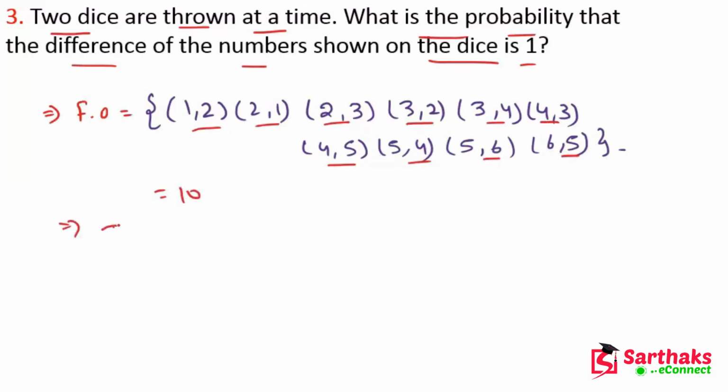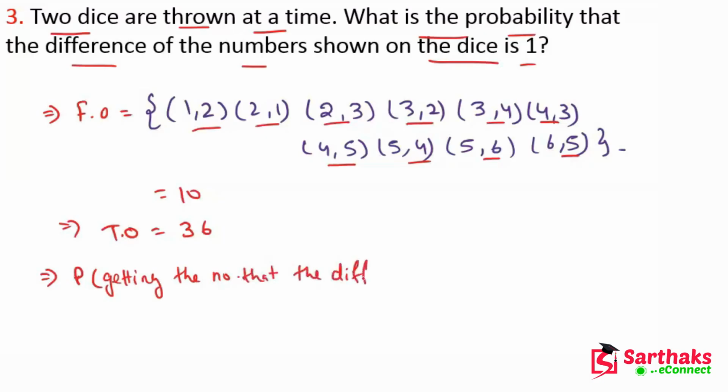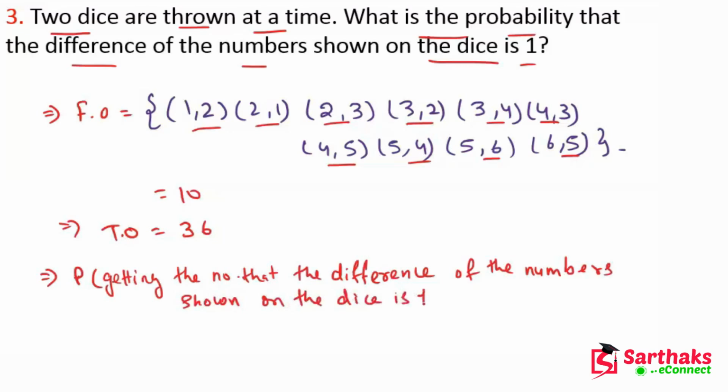Now the total outcomes, we know, are 36. So we can find the probability of getting the number such that the difference of the numbers shown on the dice is 1.